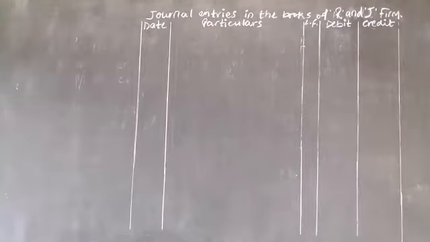K and R are partners sharing profit and loss in the ratio of 4:1. They admitted P as a new partner for a 1/5 share. The following balances were appearing in the books of K and R at the time of admission of P.